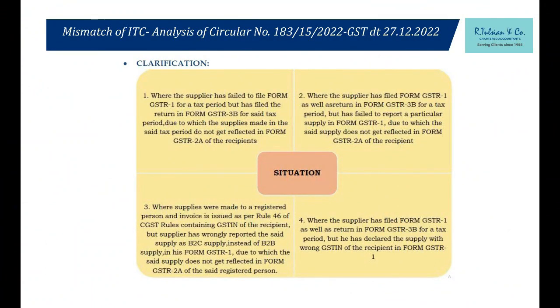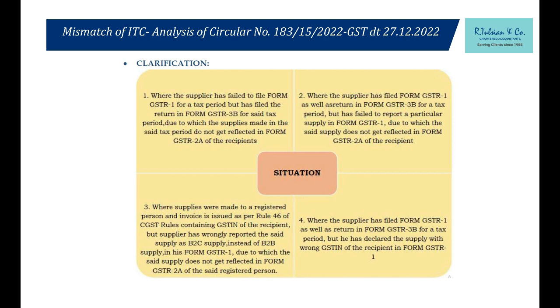This is one of the most important slides again which I would like to mention. Next 2-3 slides are also extremely important. Sir, 2A 3B mismatch cases, please hear properly. Circular number 183/15/2022 dated 27 December had come out. What does this say? Circular from the department. Sir, what is a circular? A circular is an order by CBIC which has to be complied with by the GST officers. It is optional for us, but it has to be mandatorily complied with by the GST officers, right? So this is a circular.